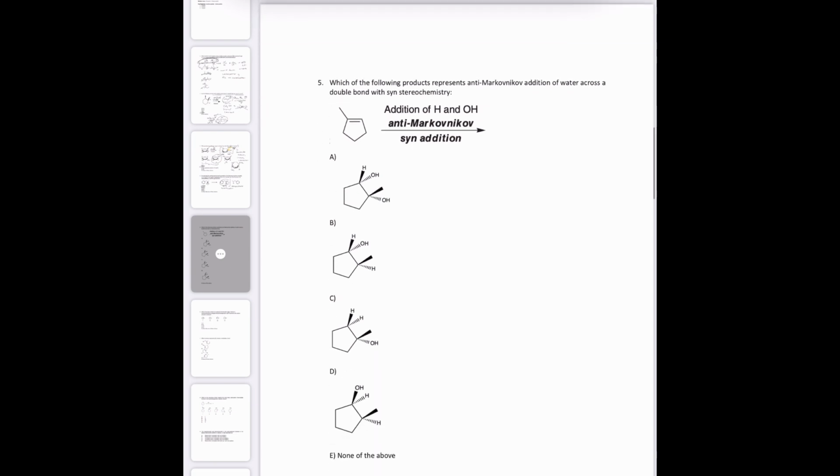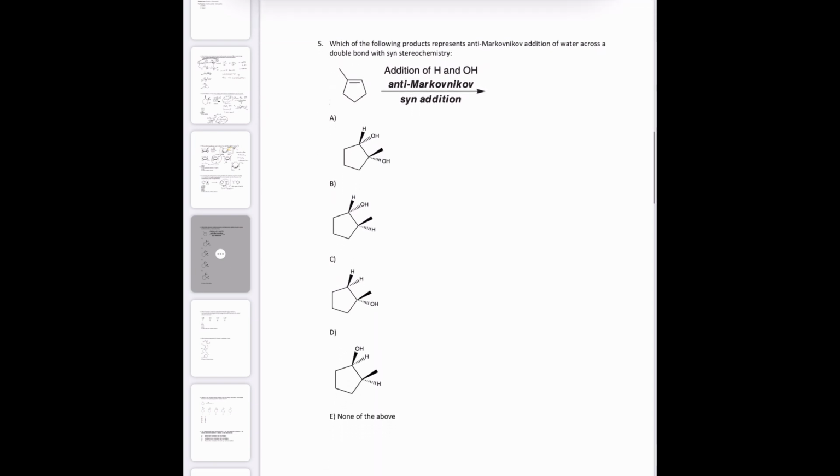Okay. Which of the following products represents anti-Markovnikov addition of water across a double bond with syn stereochemistry? So, Markovnikov is when the nucleophile goes to the more substituted side. Anti-Markovnikov is when the nucleophile goes to the less substituted side. So the less substituted side is over here. The nucleophile is OH. So this is the less substituted side.